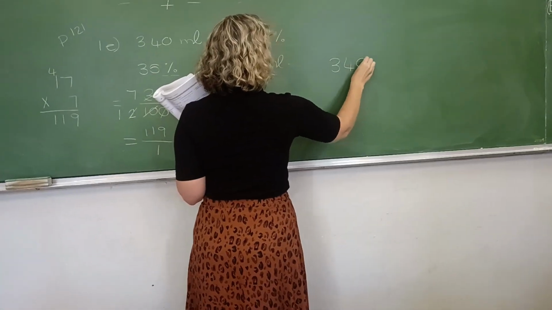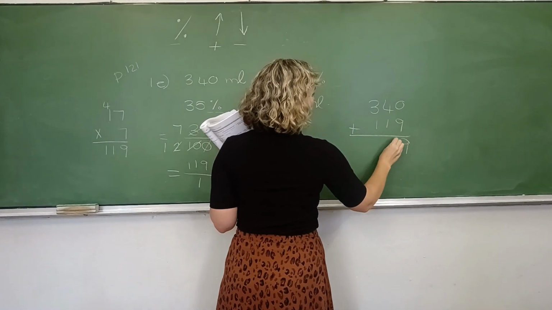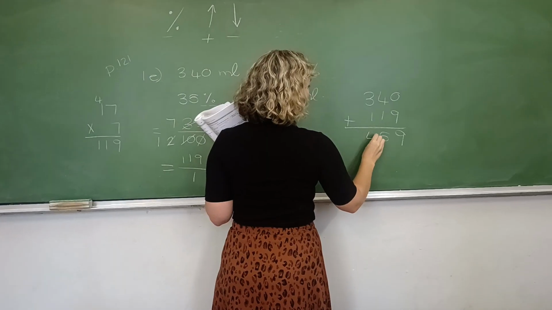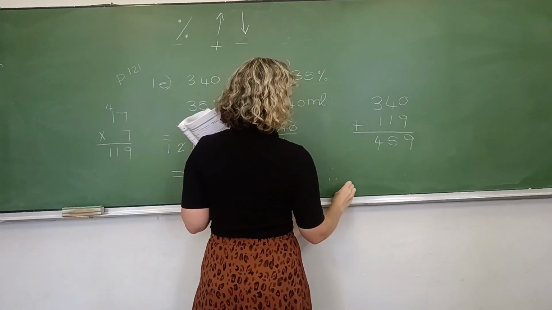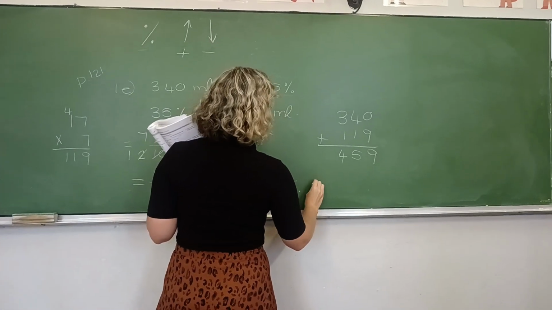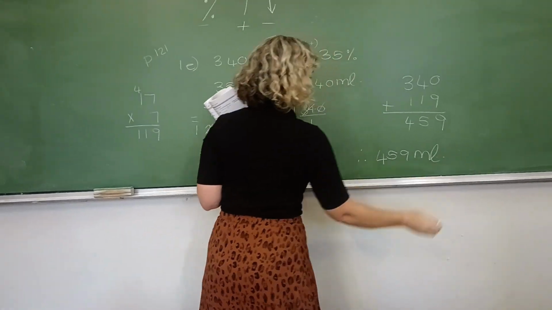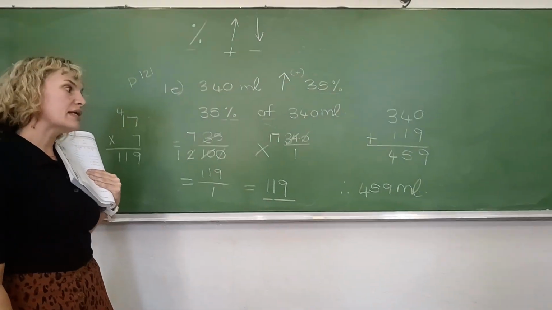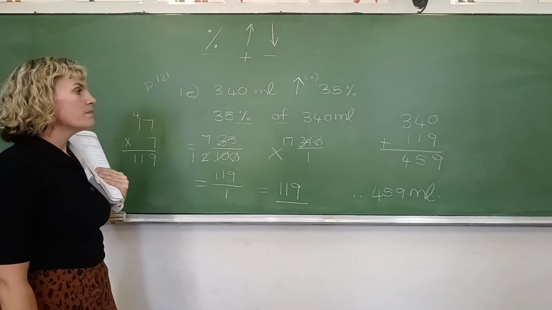So 340 plus 119. Kyk, jy doen gou-gou 'n vinnige sommetjie en jy sien dit is so therefore 459. The answer is 459 milliliters. Verstaan julle? Ja. Short and sweet.